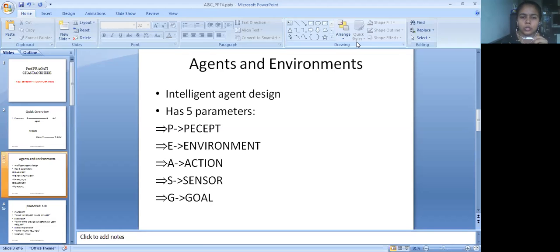The next thing is the action. Action is all those things that you are doing, or you can say the current scenario is the action. Next are the sensors. There are various sensors available nowadays, for each and every thing, and we need to understand the accuracy of the sensors, whether we can depend upon them or not. The last thing is the goal: whatever task is given to us as an intelligent agent, whether the task has been completed or not. So the five things are percept, environment, action, sensors, and goal.